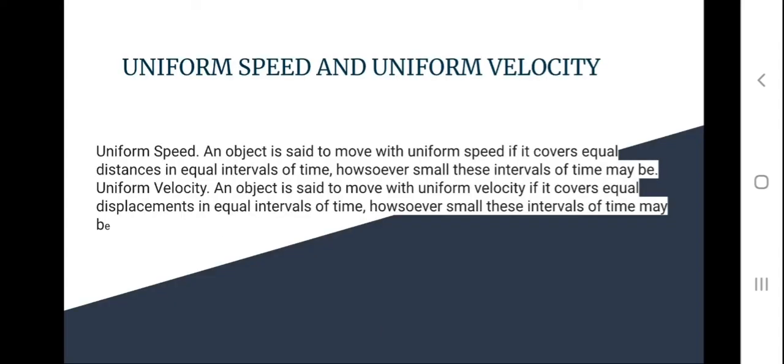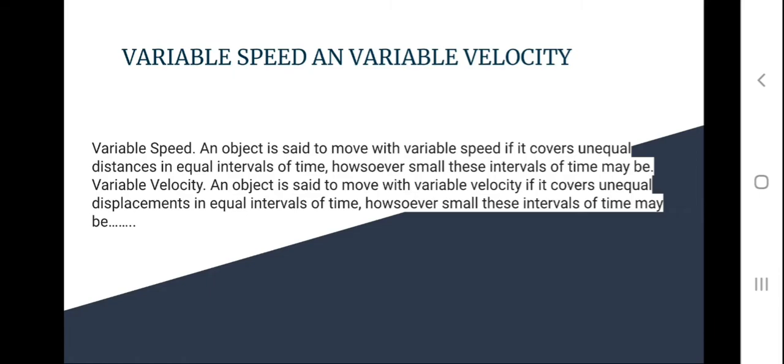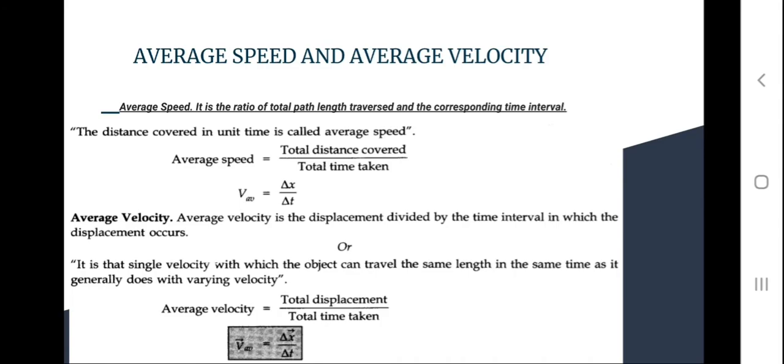Uniform speed and uniform velocity. Uniform speed. An object is said to move with uniform speed if it covers equal distance in equal intervals of time. Uniform velocity. An object is said to move with uniform velocity if it covers equal displacement in equal intervals of time. Variable speed and variable velocity. Variable speed. An object is said to move with variable speed if it covers unequal distance in equal intervals of time. Variable velocity. An object is said to move with variable velocity if it covers unequal displacement in equal intervals of time.